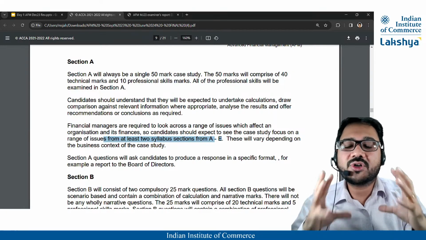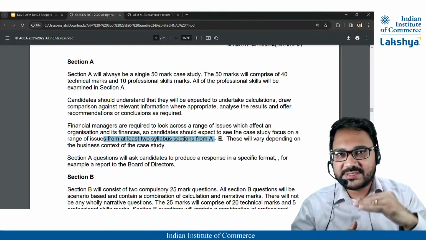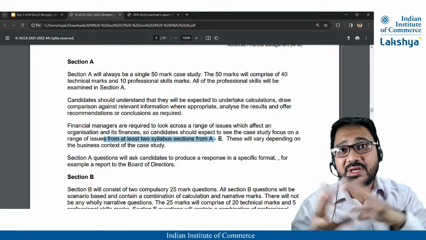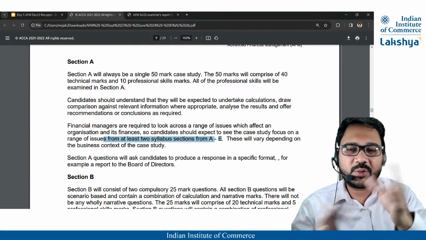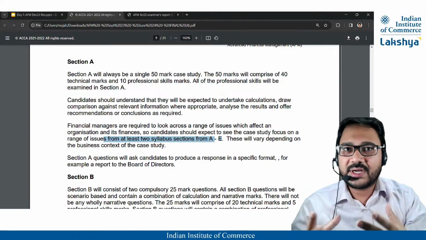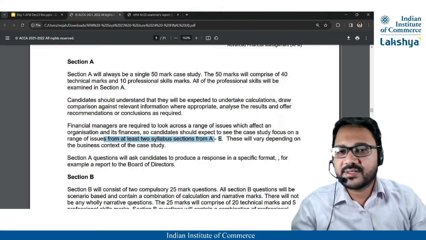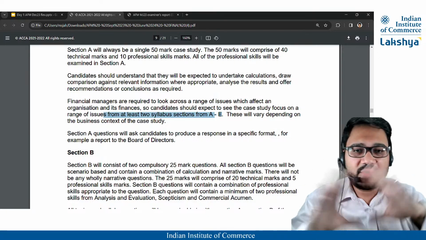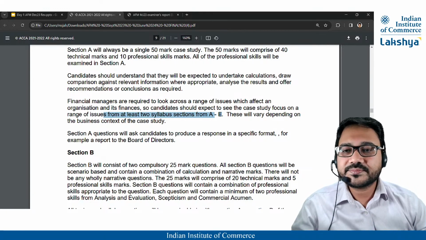It's one huge case study, 40-mark question. We can't really say how the split will be, like 20-mark topic 1, 20-mark topic 2. We can't comment on the split. However, 2 topics will be tested, and it could come from any of the topics. So you cannot really skip any topic.